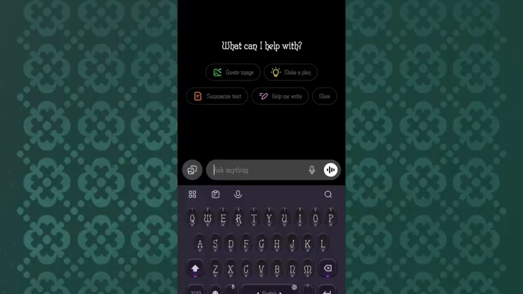Now let's get started. To get started, all we have to do is go into our Google Play Store or Apple Store and download this app called ChatGPT. If you don't know, ChatGPT is an AI tool which you can use to edit images. You can also use ChatGPT to write your text. In fact, you can use ChatGPT to do a lot of things.